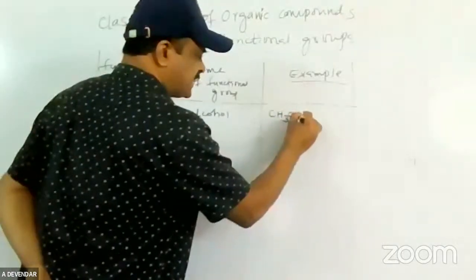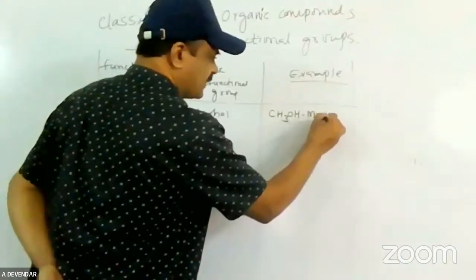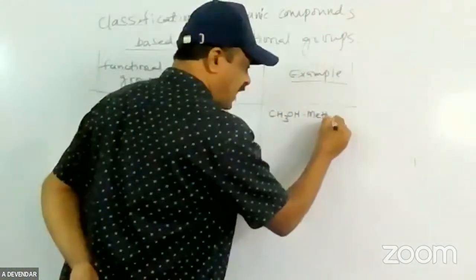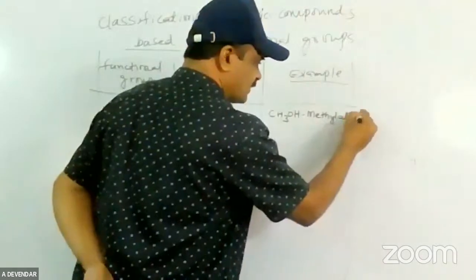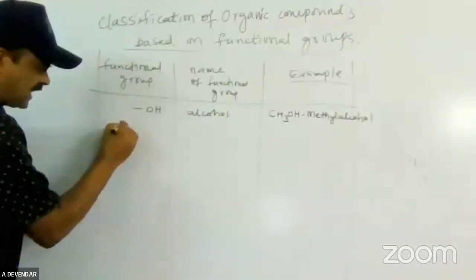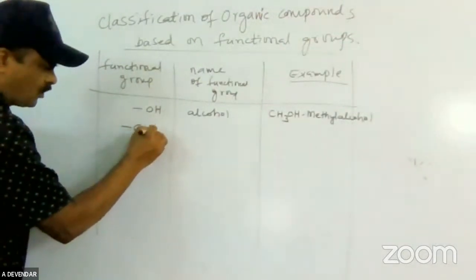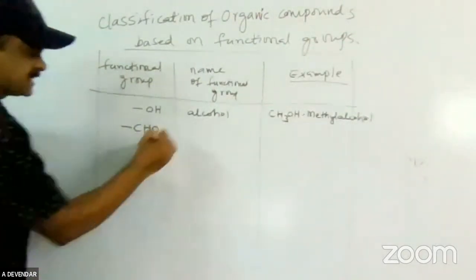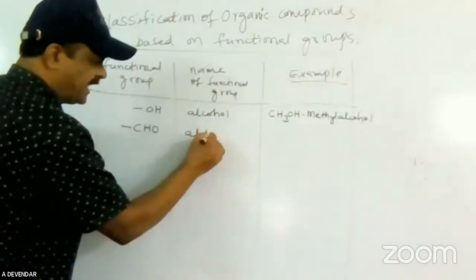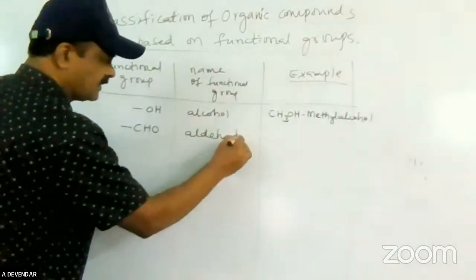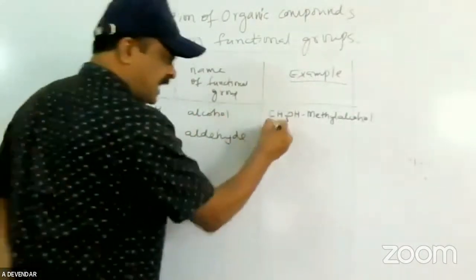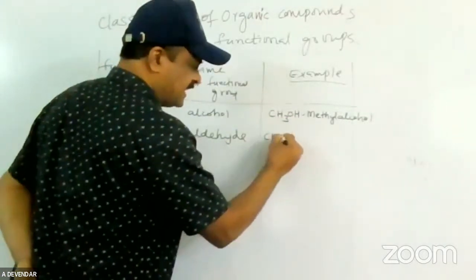Example, I am writing the example. CH3OH is called methanol or methyl alcohol. Suppose the functional group is CHO. It is called aldehyde. I am writing the same simply, taking CH3CHO.